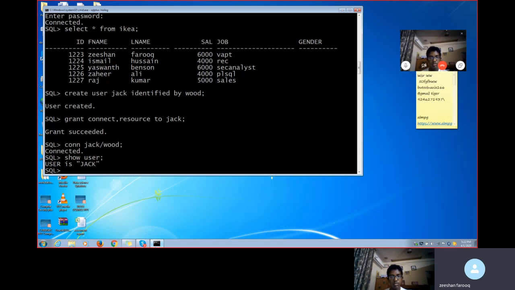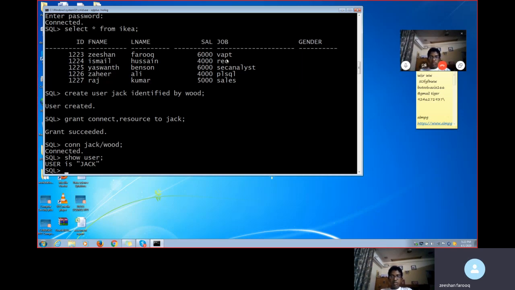Once the user has become Jack, what are you trying to do now? On this table, I am applying the concept called view. How will I apply the concept called view? There are two types of view, like simple view and complex view. Simple view we will see, because you don't require that much in security. Only simple view we will see here. How do we try to create the simple view?